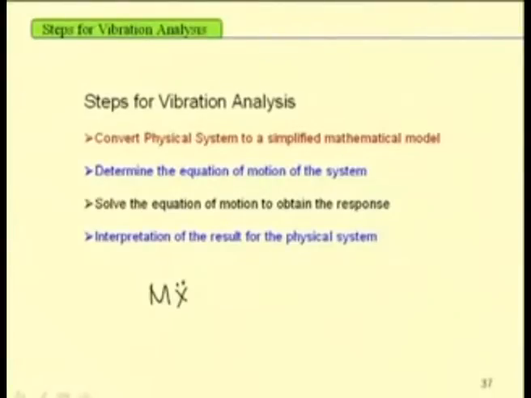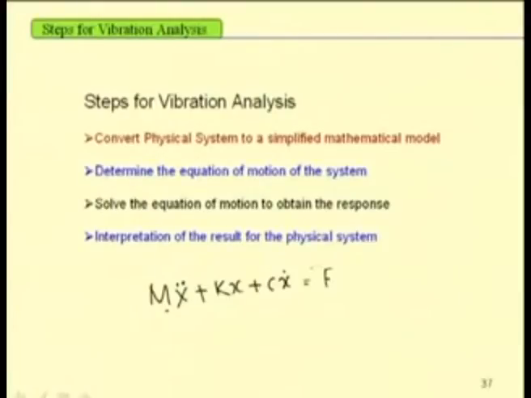In case of a 2 degree of freedom system, one will have a matrix differential equation in this form, that is m x double dot plus c x dot plus k x equal to f. In this, m is the mass matrix, k is the stiffness matrix, c is the damping matrix, x is the response and f is the force applied to the system.